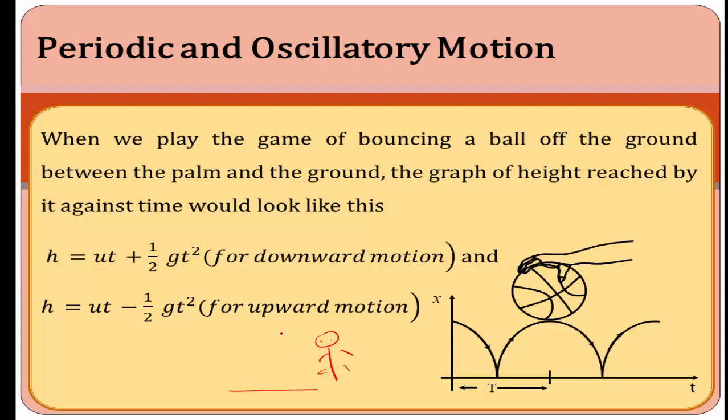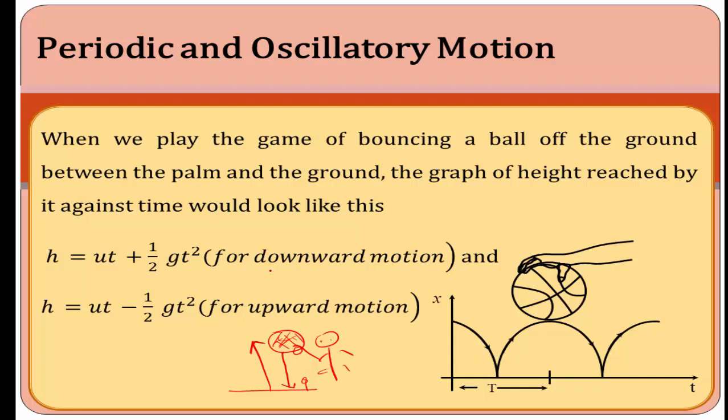Here he has one ball. When we play the game of bouncing ball between the palm and the ground, the graph of height reached against time looks like this.